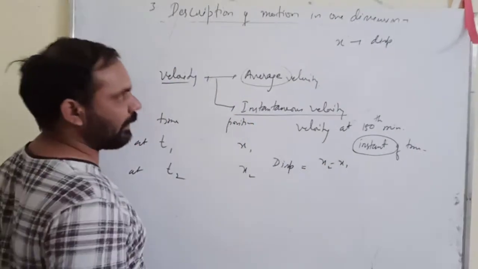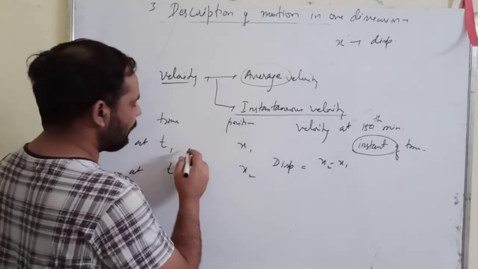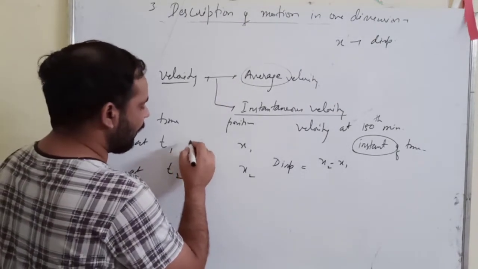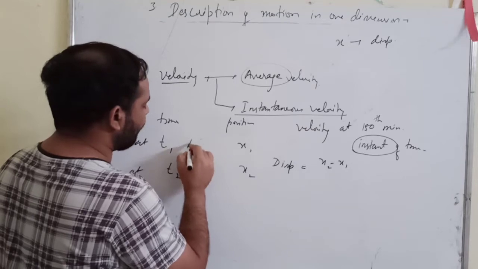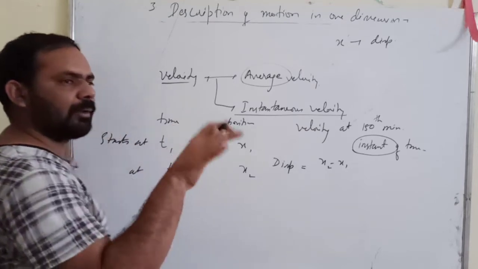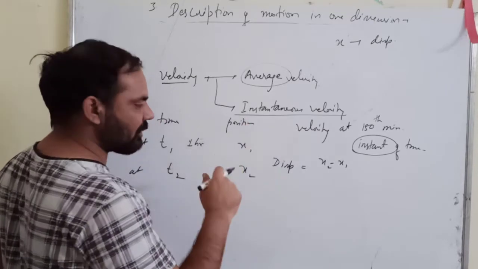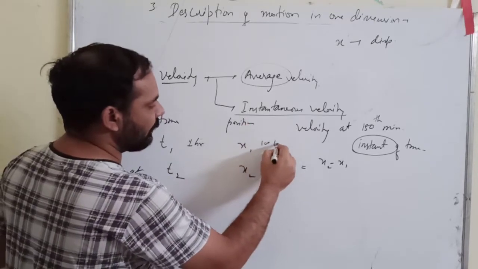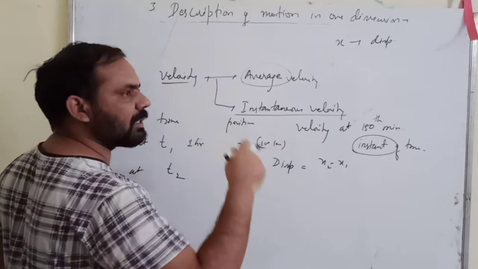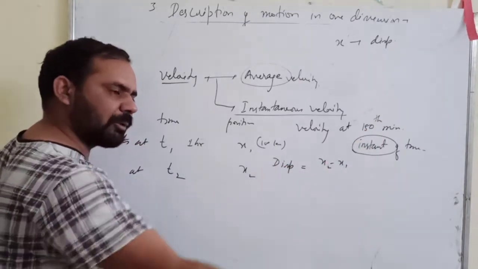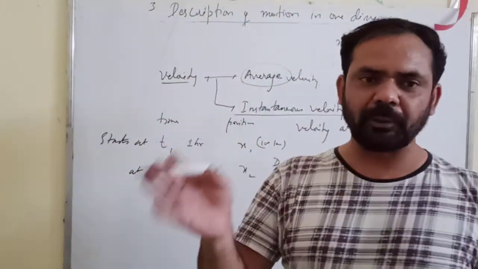Giving you the example again, suppose we started observing the motion after 1 hour, and at that time the person was at a distance of 100 km from Pilani, because he started from Pilani at t equals 0, going to Delhi.